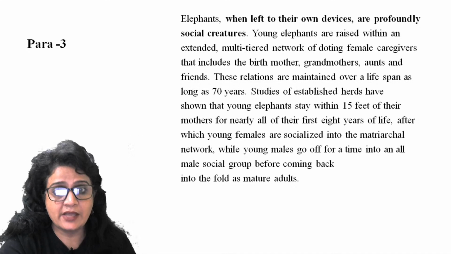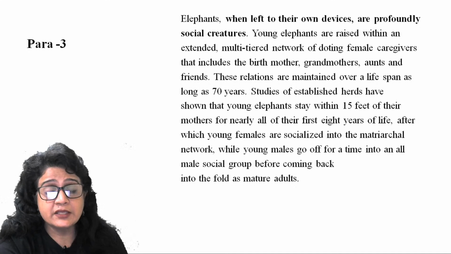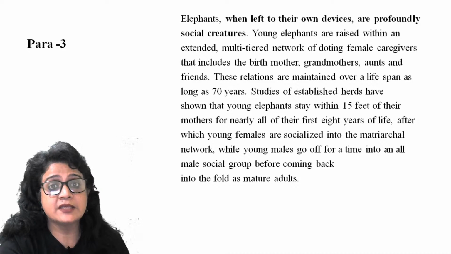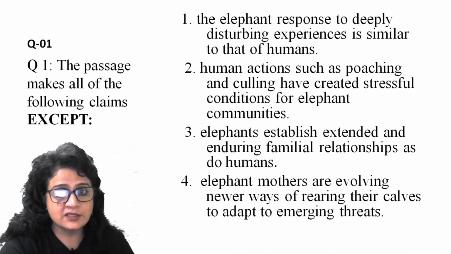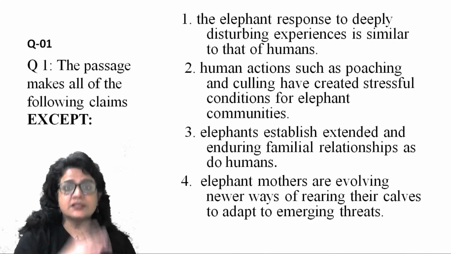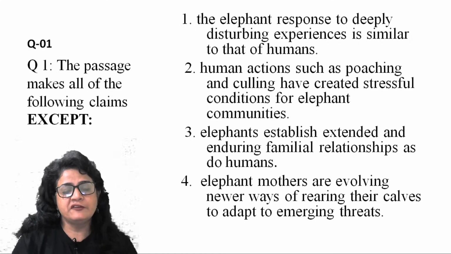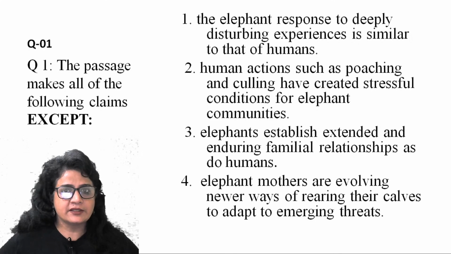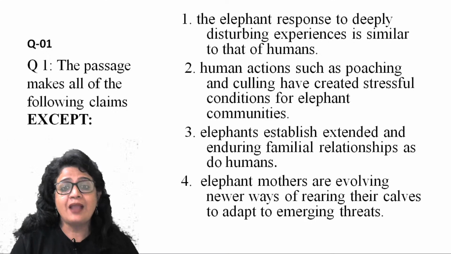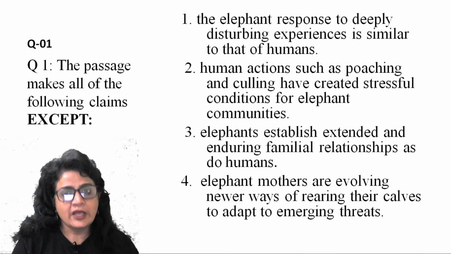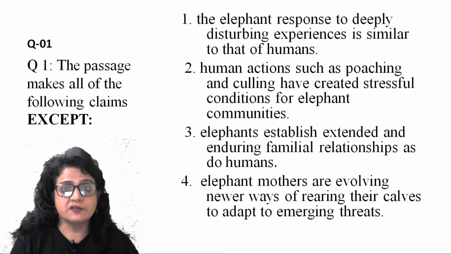So extended, yes, and enduring, yes, because it lasts for as many as 70 years, right? So it is enduring. Enduring means lasting for a long time. So elephants establish extended, yes, it extends to different people, and enduring. So that is also one of the claims which is justified.